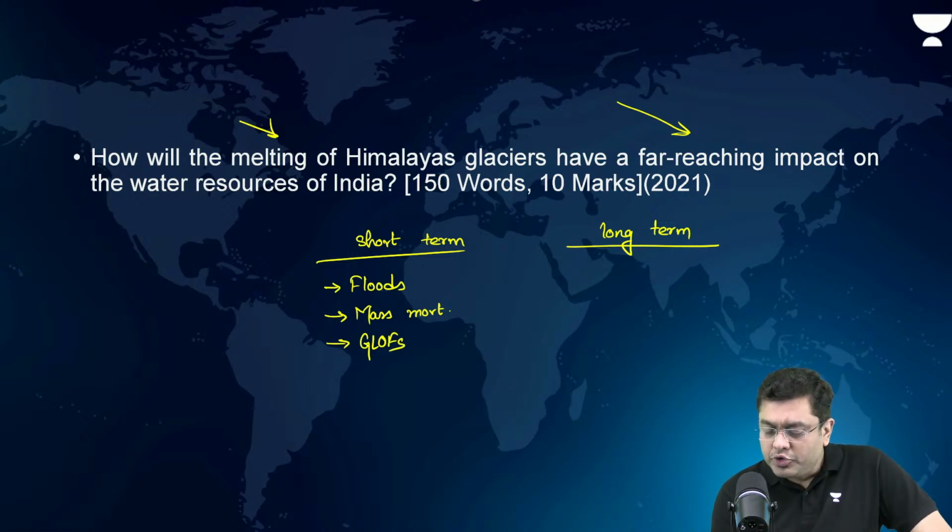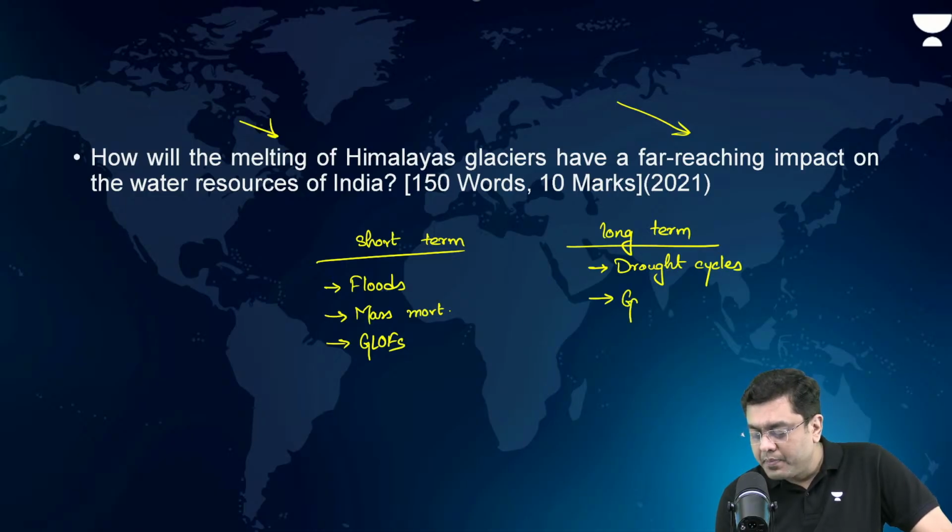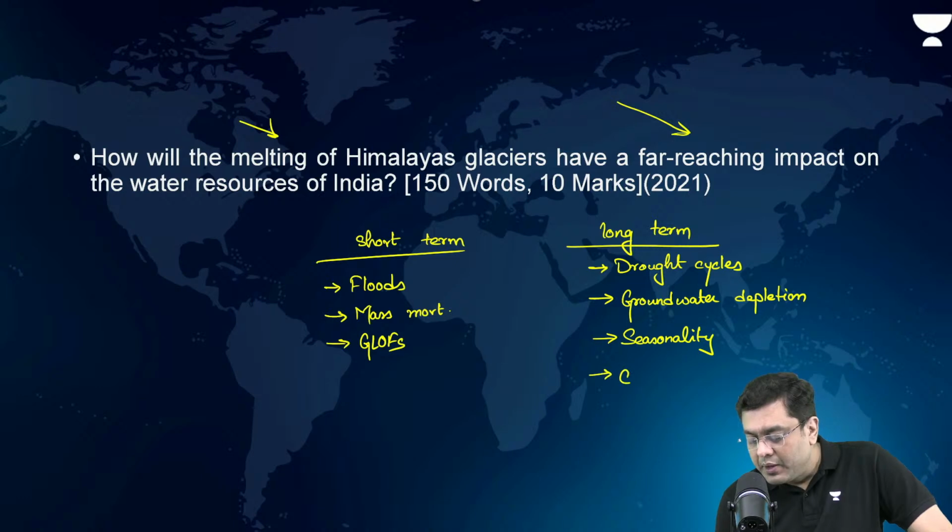Long term, drought cycle, groundwater depletion, water depletion, seasonality of rivers, right? Influence on climate. Why? Due to ice-free Himalayas.